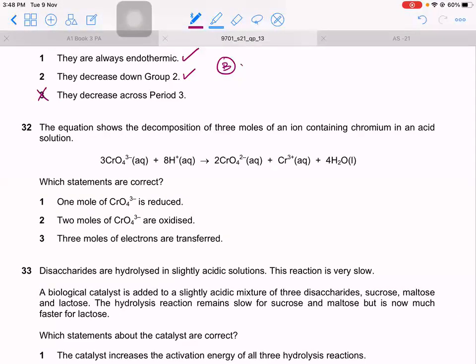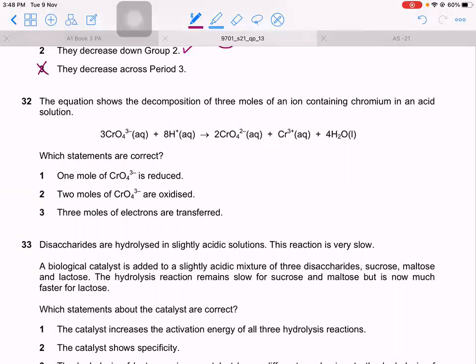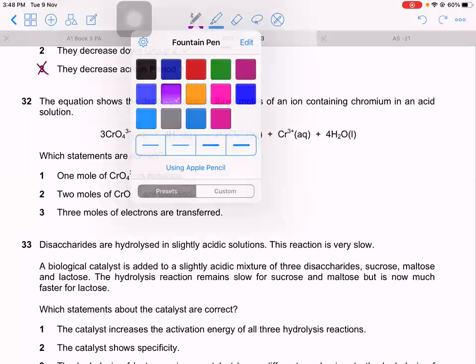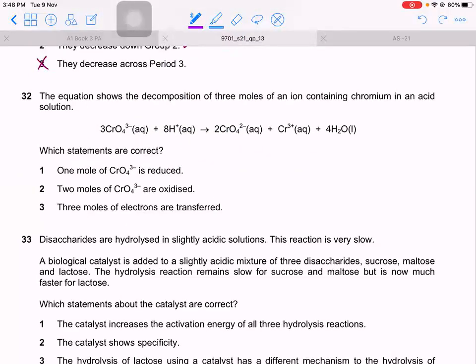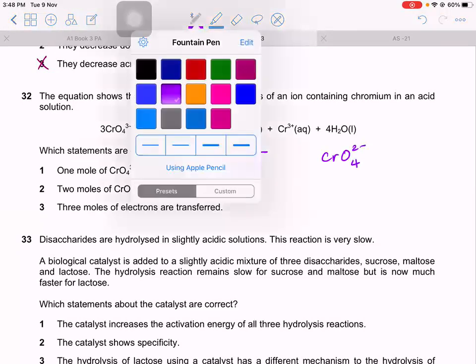Then you have this. They're showing decomposition of 3 moles of iron containing chromium in an acidic solution. So let's see. They're saying 1 mole of this is getting reduced. Is it getting reduced? So right here you have CrO4 3 minus, and this is becoming CrO4 2 minus.